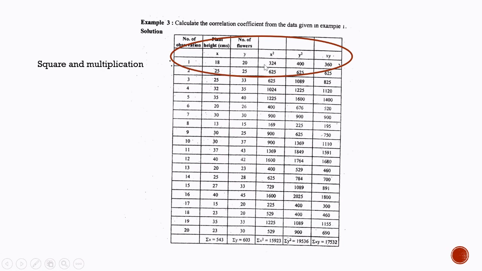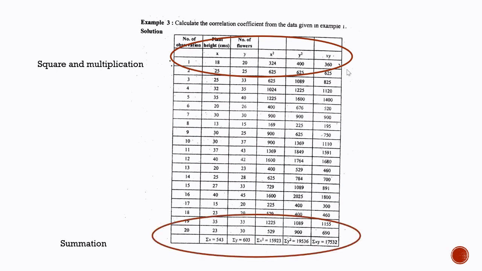These calculations are done using simple calculator, and then finally we have to give a summation of all these different rows. So now we have summation x, summation y, summation x square, summation y square, and summation xy. So these values we need for our formula.